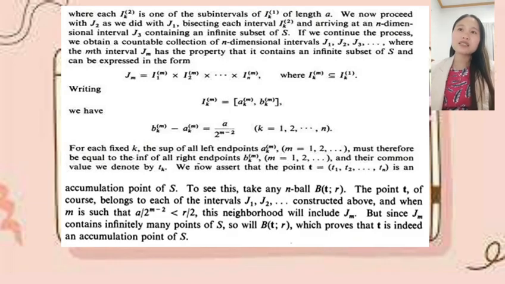To see this, take any n-ball B(t; r). The point t, of course, belongs to each of the intervals J sub 1, J sub 2, constructed above, and when m is such that A over 2 to the power of m minus 2 is less than r over 2, this neighborhood will include J sub m. But since J sub m contains infinitely many points of S, so will B(t; r), which proves that it is indeed an accumulation point of S.